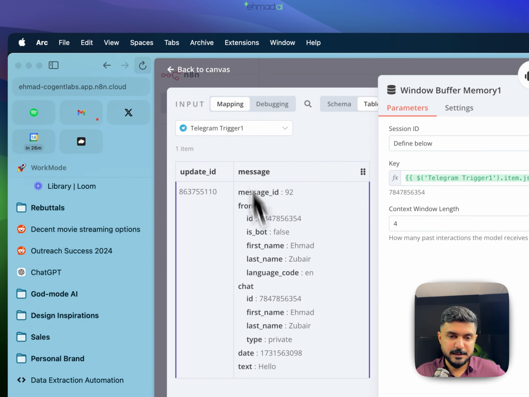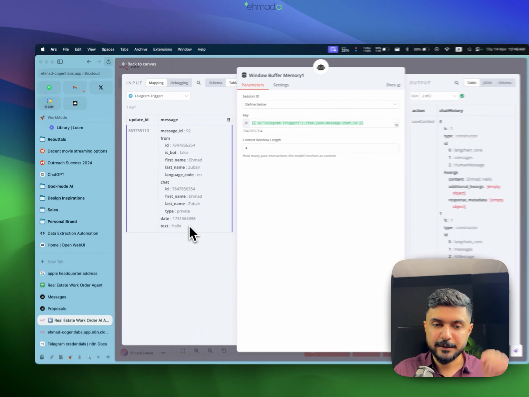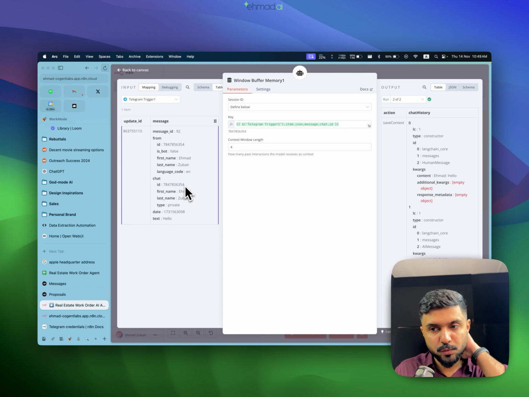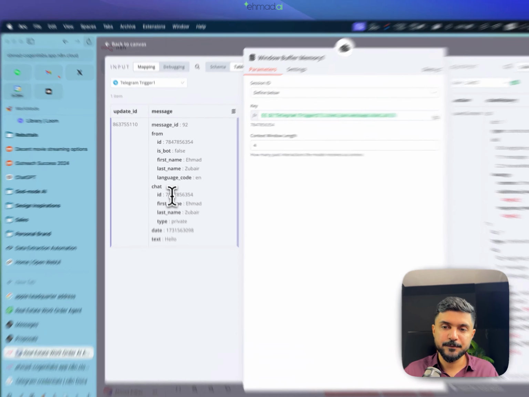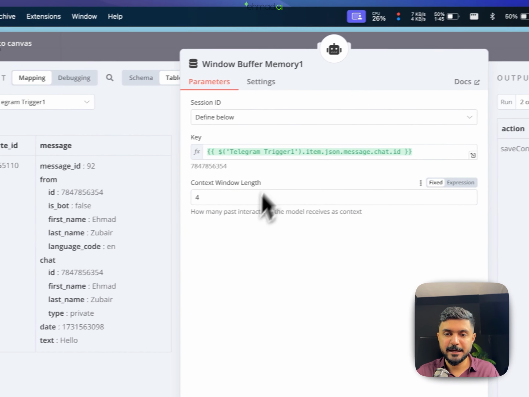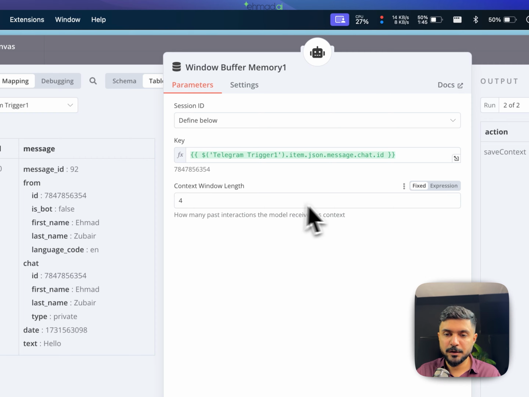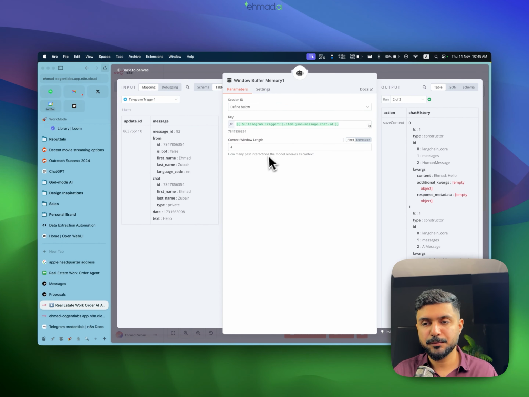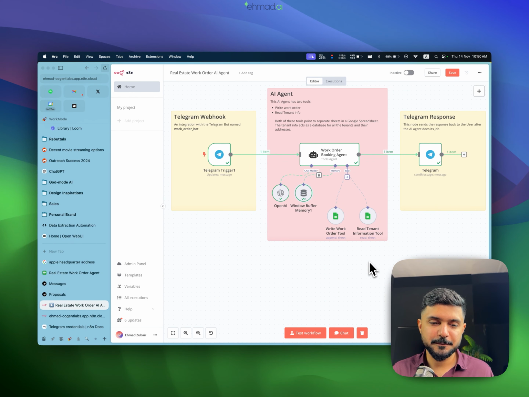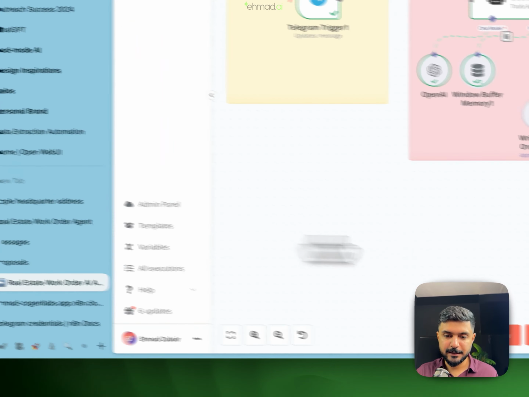So this is the message that we got from Telegram, and the thing that is going to stay the same for Ahmed's chat throughout the entirety of our interaction with Telegram is the chat ID. So I just grabbed this chat ID and pasted it here, and that is going to be our session ID. I wanted to remember my past 4 messages as context, so that is why I put it as 4. This is our window buffer memory, and these are the 2 tools that are basically doing all of the magic.